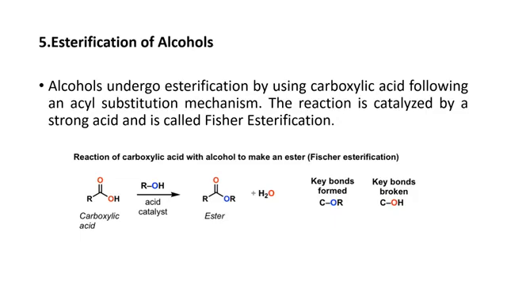As carboxylic acid and alcohol react with each other in the presence of acid catalyst, there will be the production of ester. In addition to this ester, there is also the formation of water. Basically, the bond which is broken during this reaction is the C-OH bond. When this bond breaks, a new bond will be formed, which is the C-OR bond, which can be shown in the following reaction in the form of ester.